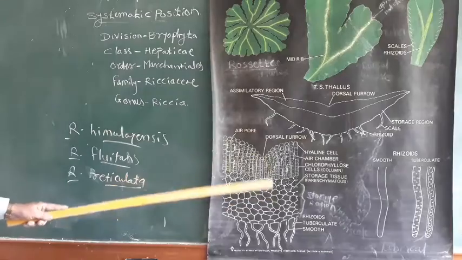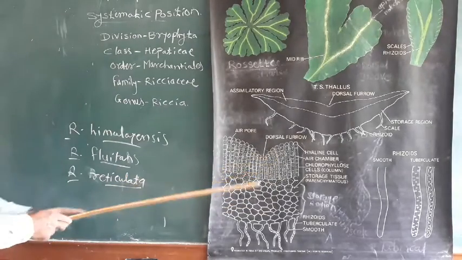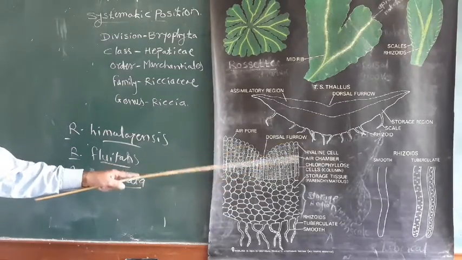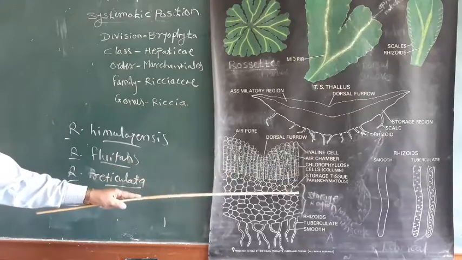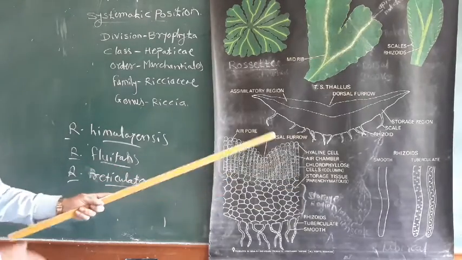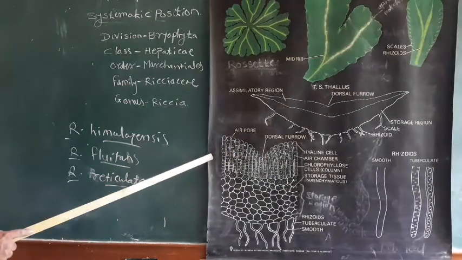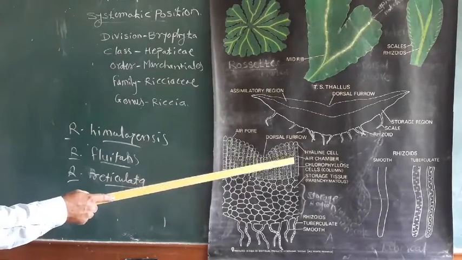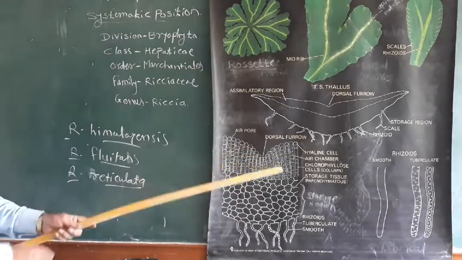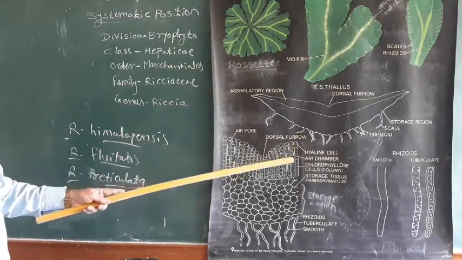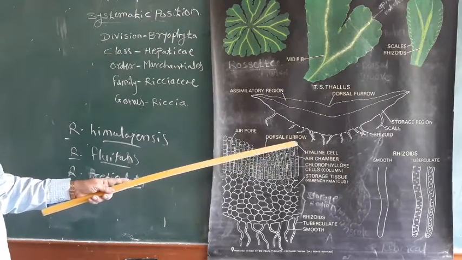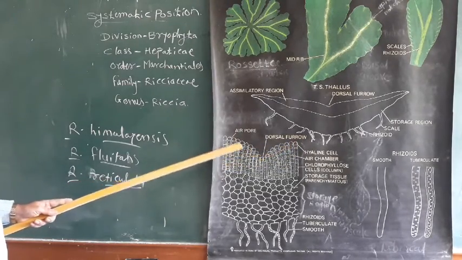The detailed internal structure shows the upper photosynthetic region and the lower storage region. The photosynthetic region consists of unbranched photosynthetic filaments, and at the tip of these filaments a single layer of colorless cells is present.